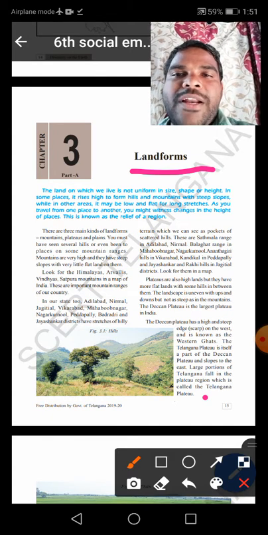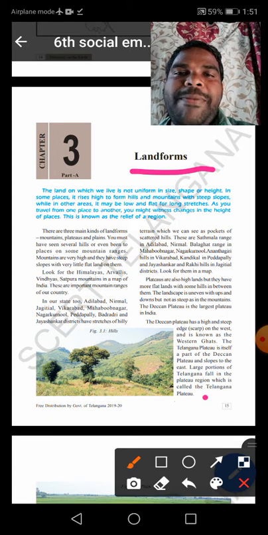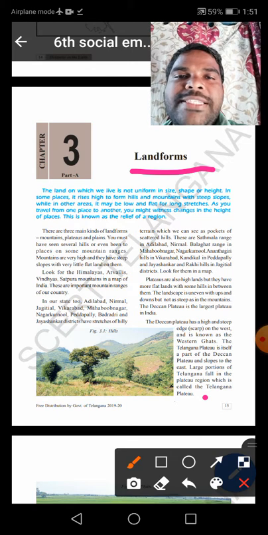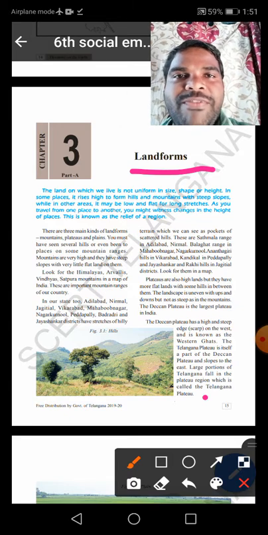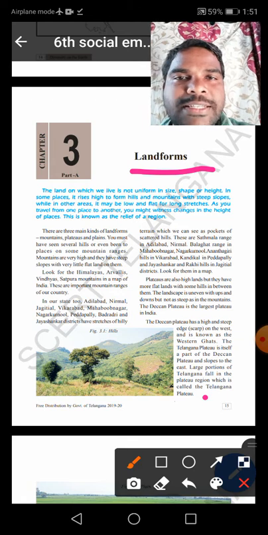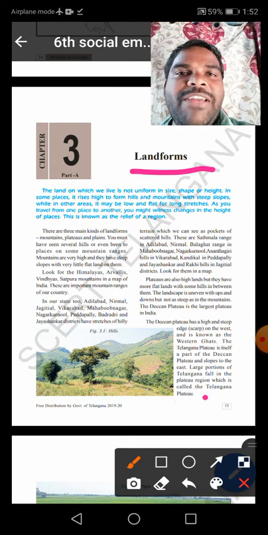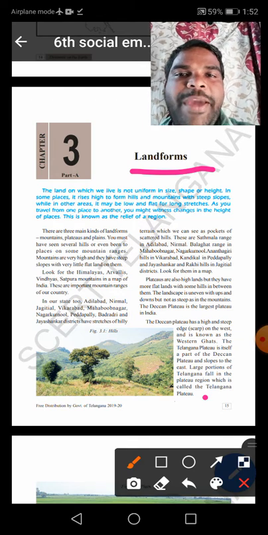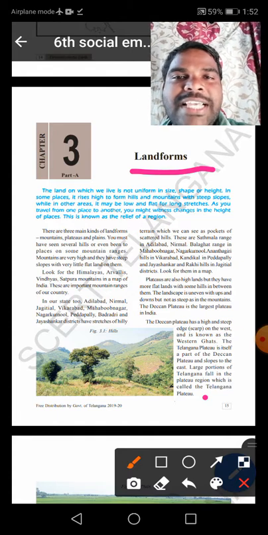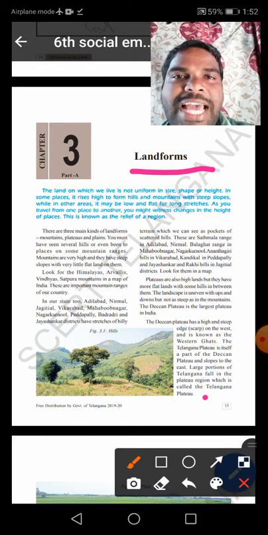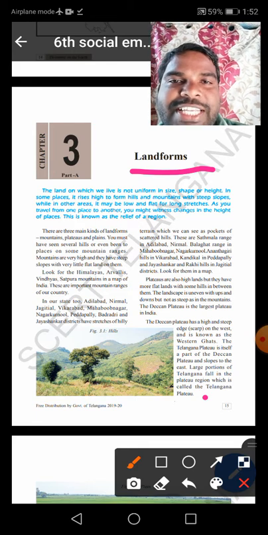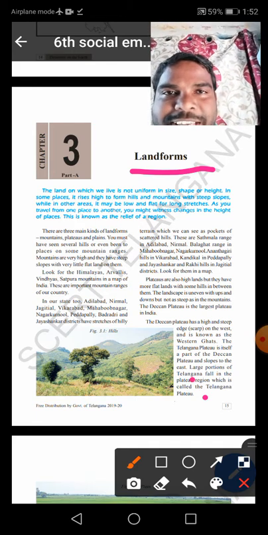As you travel from one place to another place, you might witness changes in the height of the places. The height is not the same everywhere, children. It will be changing. Suppose your village is in some low area. Suppose your neighboring village lies in a high area, like that. This is known as the relief of a region.